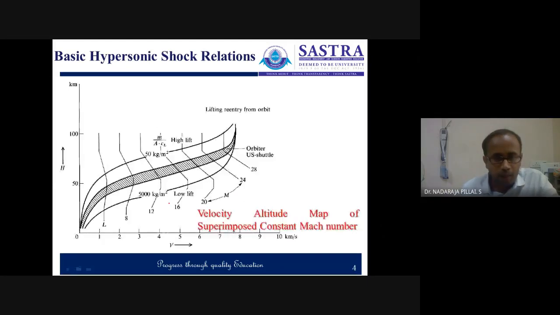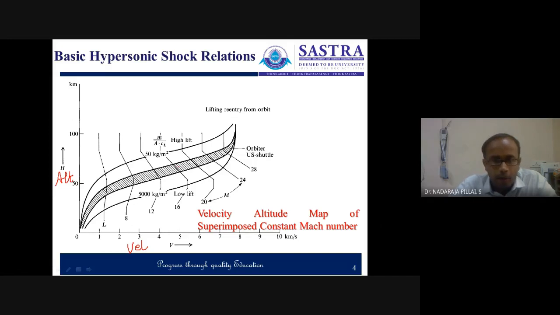Let us see this map. Here we have the velocity, in kilometer per second, in the x direction, and here the altitude, in kilometer.